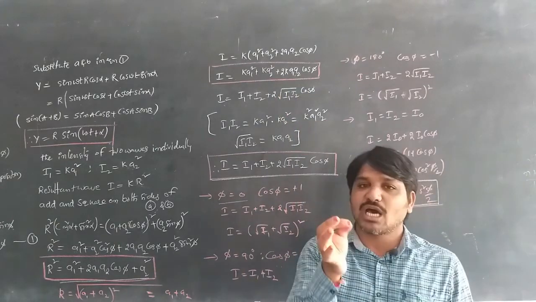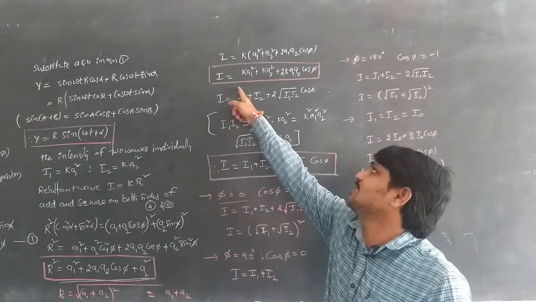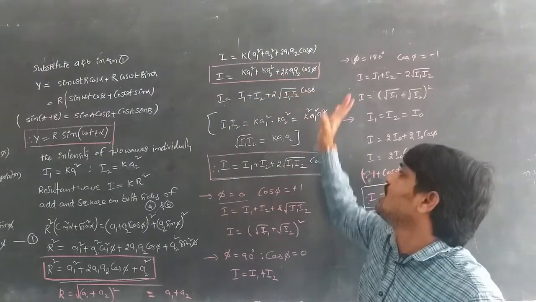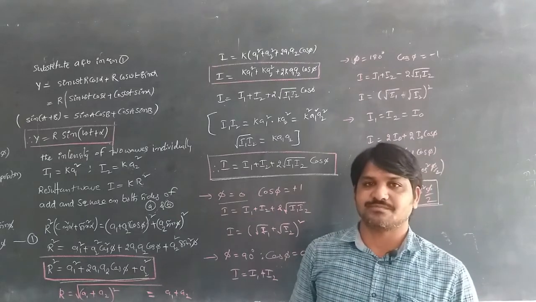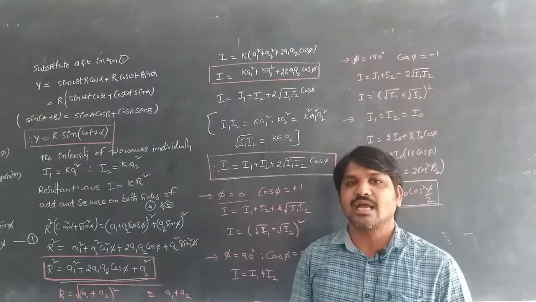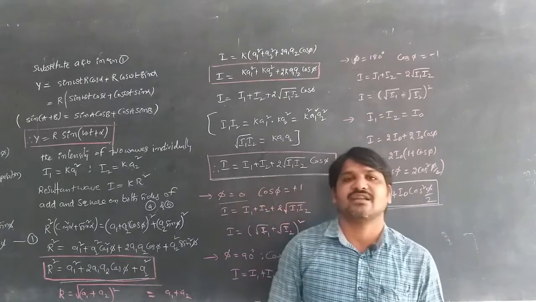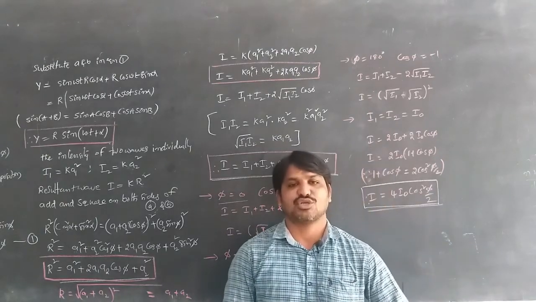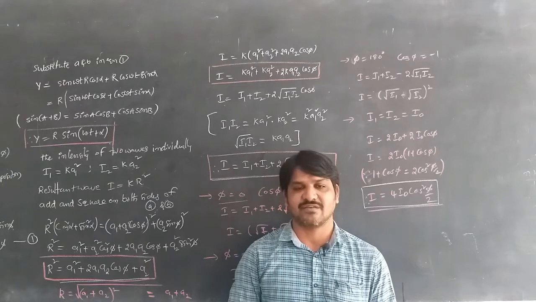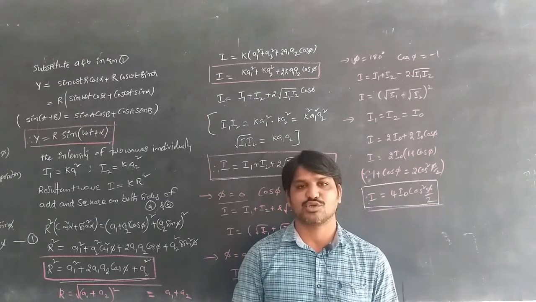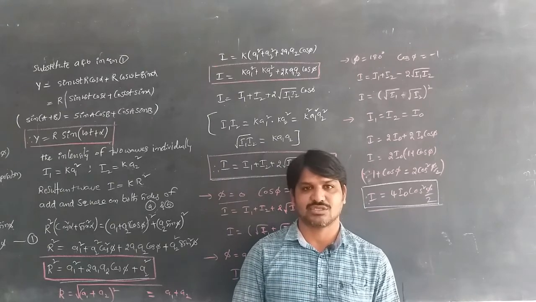The amplitude formula in terms of intensity, I is equal to K1 square plus K2 square plus K A1 A2 cos pi, is the relation of intensity distribution. This is about intensity distribution when light waves of the same frequency but different amplitudes are produced by the slits S1 and S2.